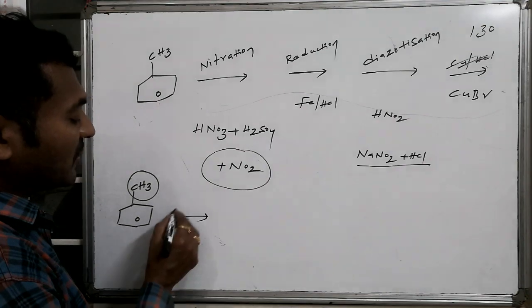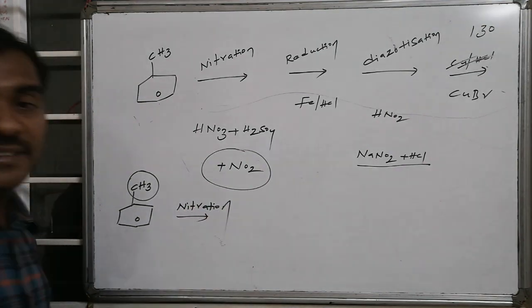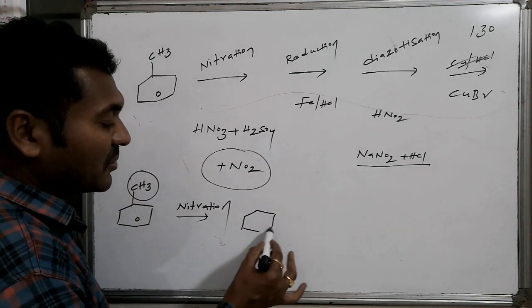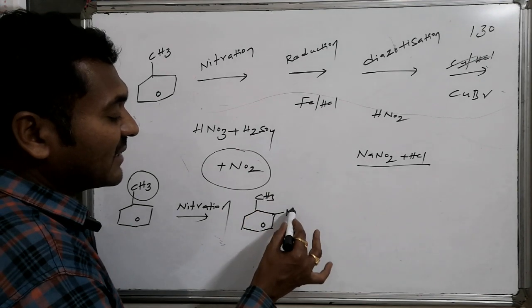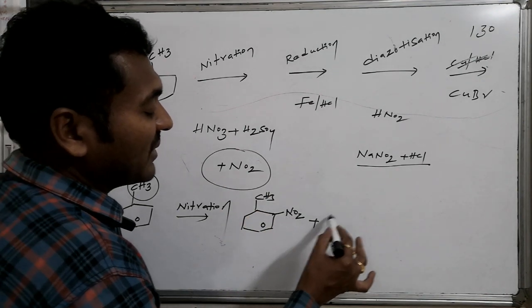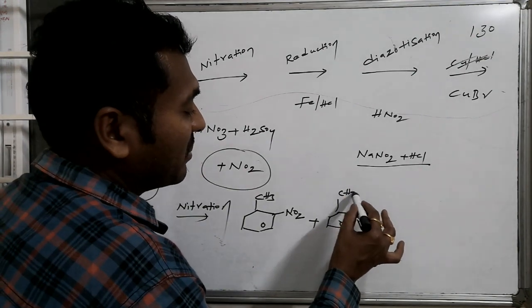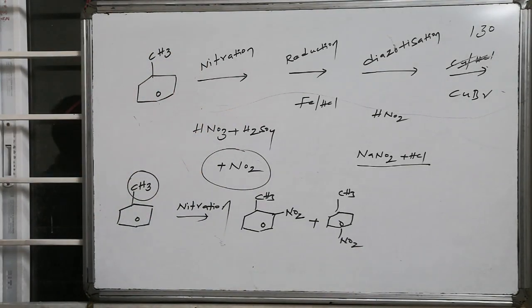So on nitration, if HNO3 followed by sulfuric acid is added, it results in the formation of nitrotoluene. It may take place with some percentage at the ortho place. It also occurs with some other percentage at the para place, that is para-nitrotoluene followed by ortho-nitrotoluene formation.